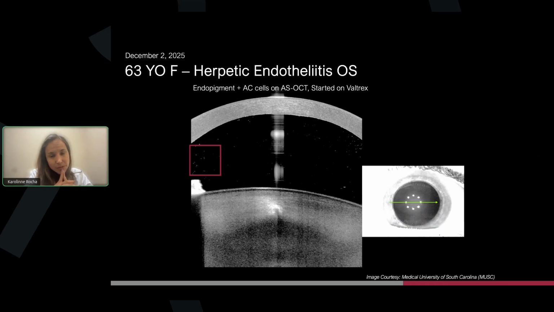So the doctor ordered just the anterior, just to look at the scar and the corneal edema, and then the patient was back in the room, and the doctor was like, wow, we can really see AC cells with this technology. It's incredible. So it really helped to make the diagnosis, a herpetic endotheliitis. So this patient needed PO. We started on Valtrex the same day, and steroids, and then her vision is now basically back to normal.